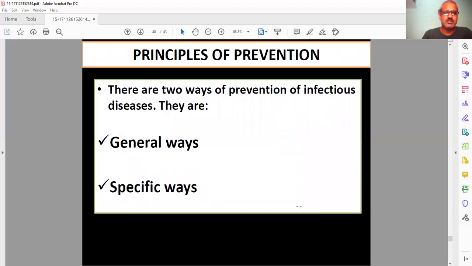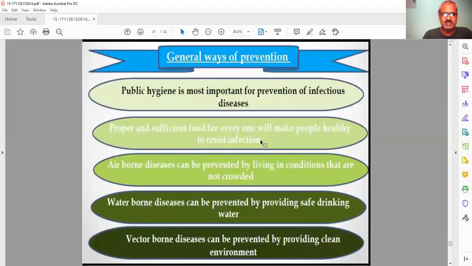Now, what are the principles of prevention? There are two ways: one is the general way and the other is the specific way. Let's discuss the general way first. Public hygiene is most important for prevention of infectious disease. Proper, sufficient food for everyone will make people healthy and resistant. These are the outlines by which we can reduce the spread of infectious disease.